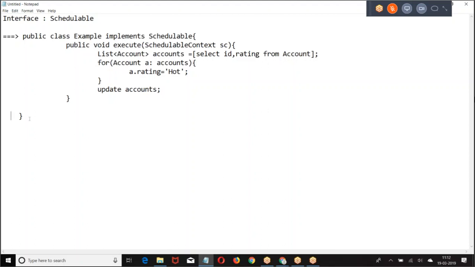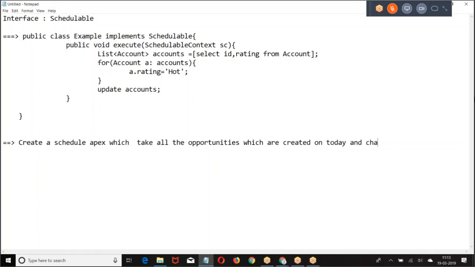Now, create an example. Create a schedule apex which will take all the opportunities which are created today and change the close date to 15 days from today and the stage name as. Now write the class.